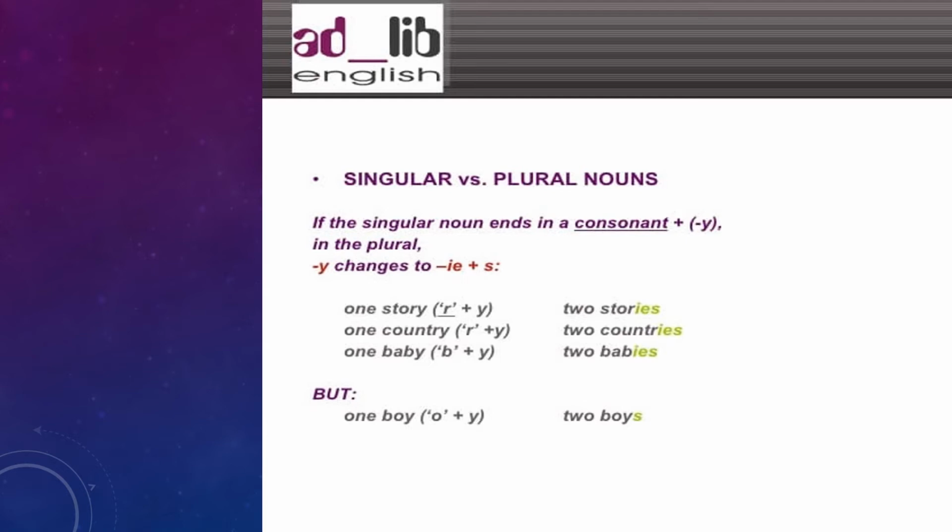In certain situations, like one boy, we simply add s. Sorry, two boys. You don't replace it, like one boy, two boys. So you have to look carefully. This is actually very complicated, because in some situations you have to use ies, and in other situations you just simply add s.